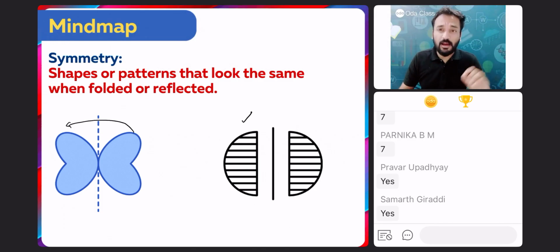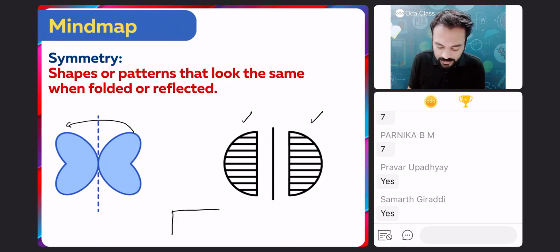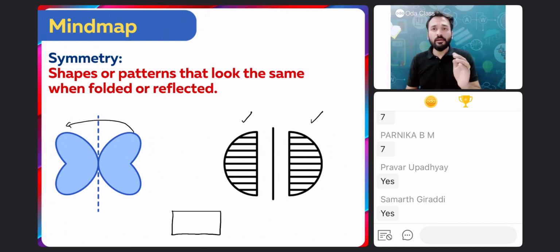Here also, if you see this half circle, apart from the mirror in between, when this circle is reflected in the mirror, it looks like this, right? Clear? Symmetry. Same on both the sides. For example, if I draw one rectangle over here, and I want to draw a line so that both the left side and right side are the same, how can I draw that line? I will draw that line in the middle of the rectangle, right?